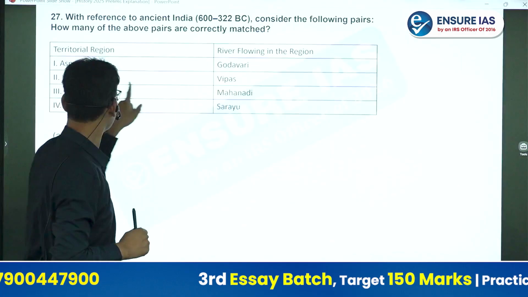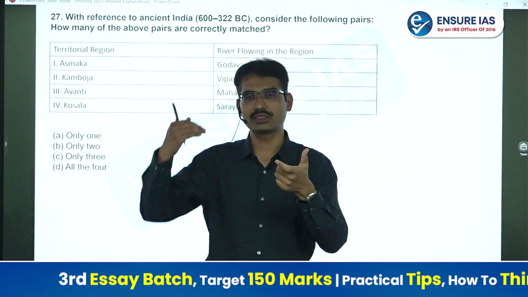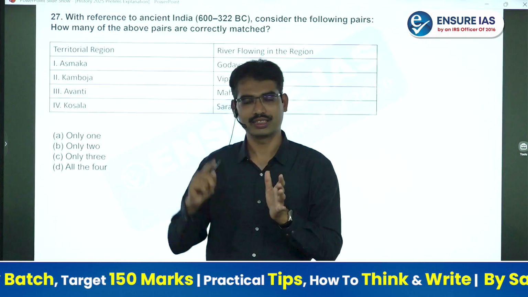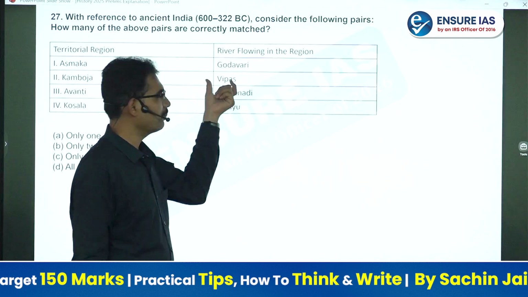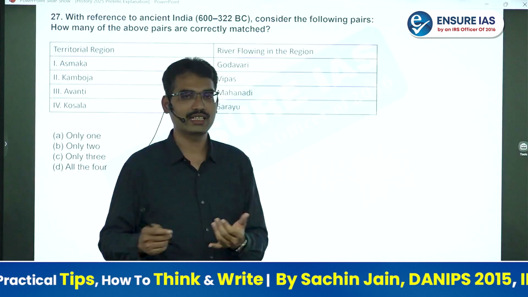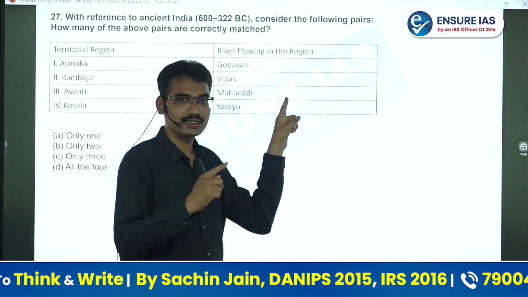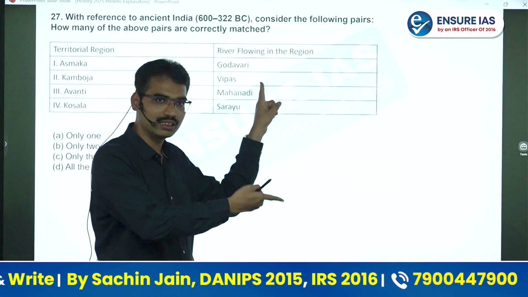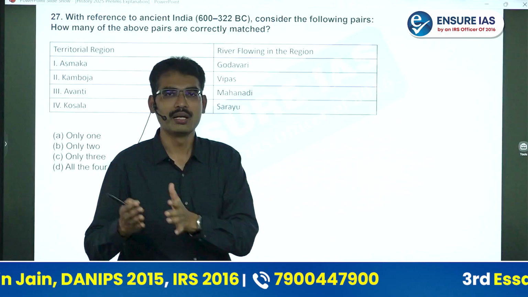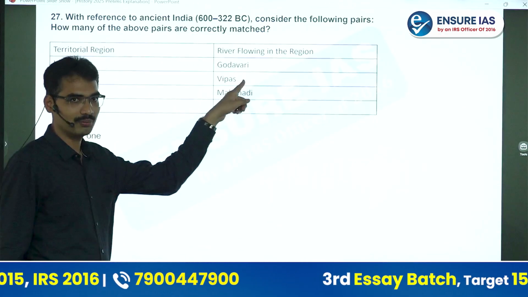That is correct. Kamboja, Vipas. That's why I used to ask, in the Rigveda some terms are there, and questions used to come: what is their modern name and river name? That is one type of question. Now you see here, Vipas. Vipas is a Rigvedic name of Bias. You know modern names like Jhelum, Chenab, Ravi, Bias, Sutlej. Now you see how UPSC is asking from Mahajanapadas and Rigveda, a combined single question. Vipas means Bias, Sutlej, that is in the Punjab region, in present-day Punjab. But here Kamboja is northwestern, so that cannot be answered.